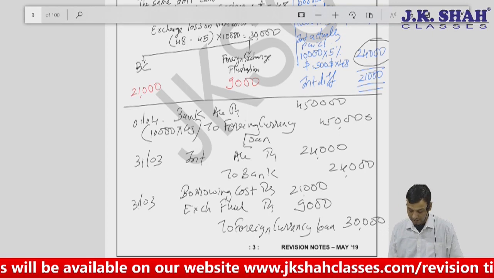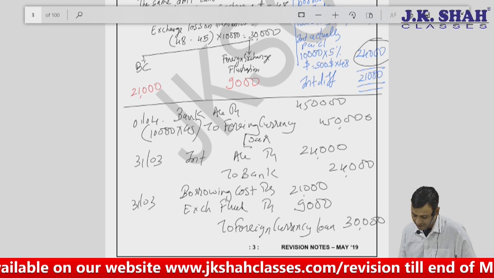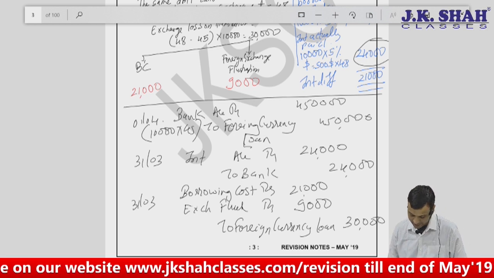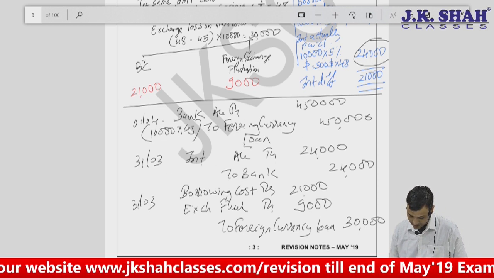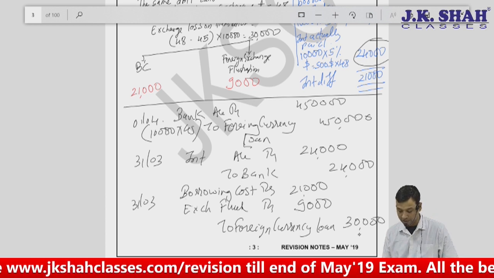And bank account debit 4,50,000 to foreign currency loan 4,50,000. This is my first entry: interest to bank, and borrowing cost account debit, exchange fluctuation debit to foreign currency loan 30,000.